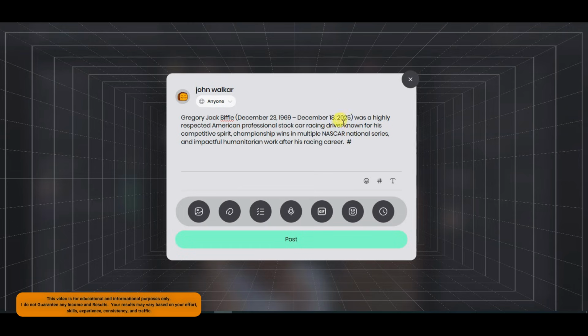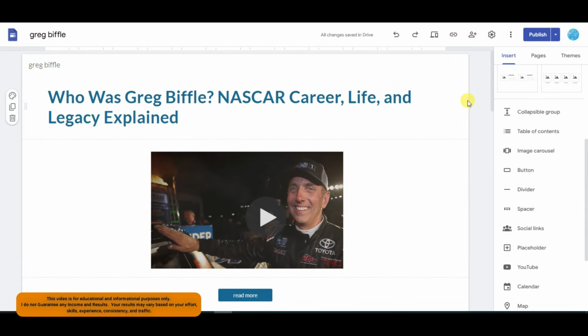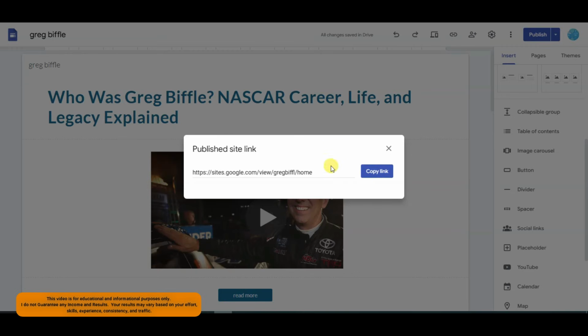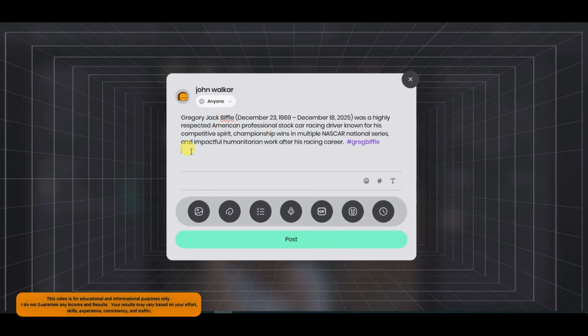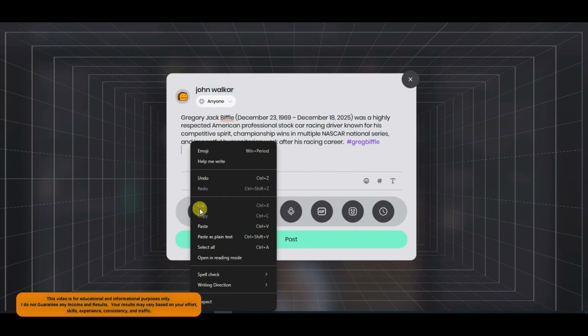Now you can go on maybe platform. You can paste here that keyword. Now you can paste here your Google site URL. You can go on your Google site. You can click on this link icon. You can click here to copy this URL. Now you can go on maybe platform. You can paste here your Google site URL.